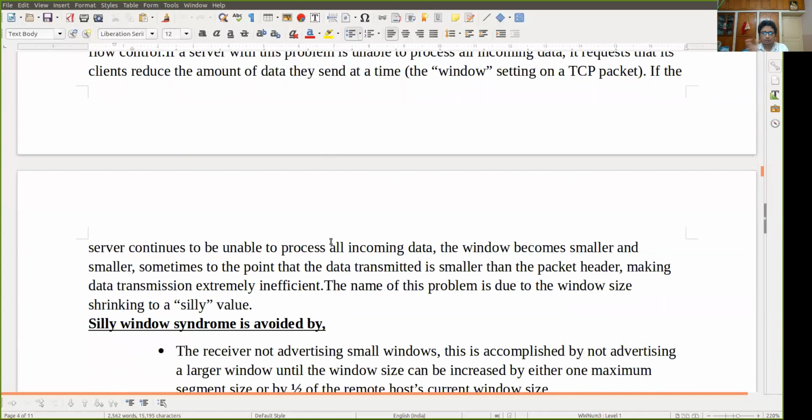Now, if the server continues to be unable to process all incoming data, the window becomes smaller and smaller, sometimes to the point that the data transmitted is smaller than the packet header, making data transmission extremely inefficient. The name of this problem is the silly window problem. It is known as silly window syndrome. The value is so small, that's why it is known as silly.